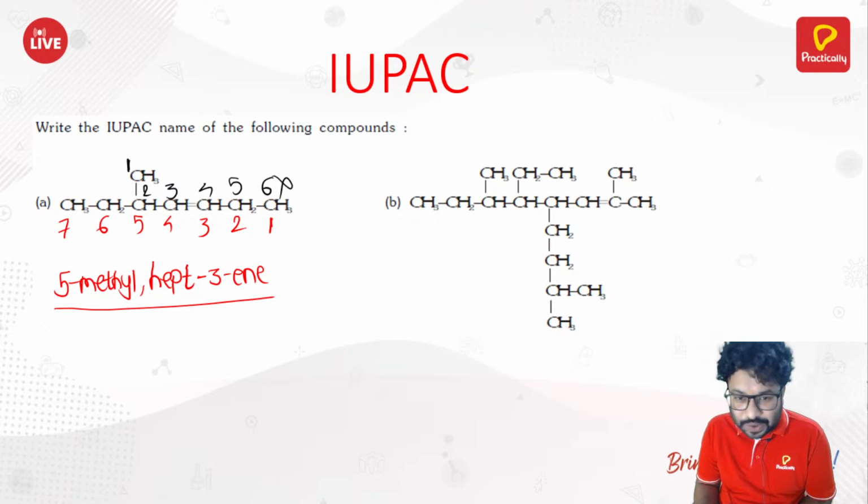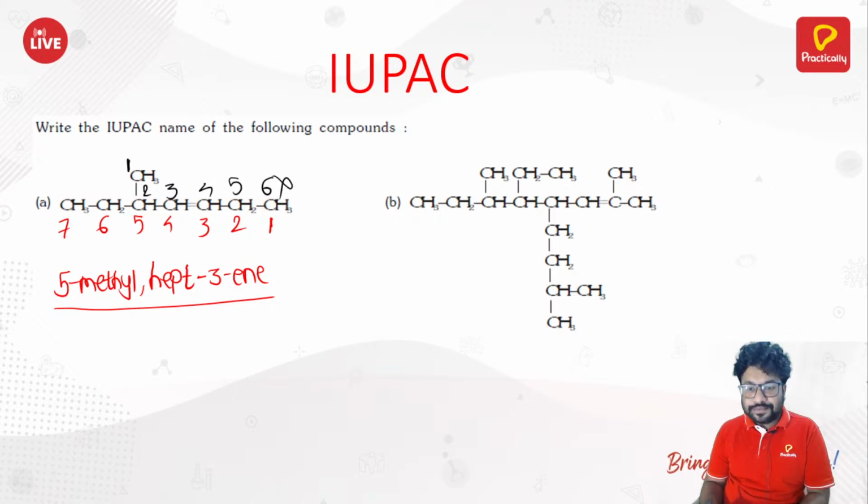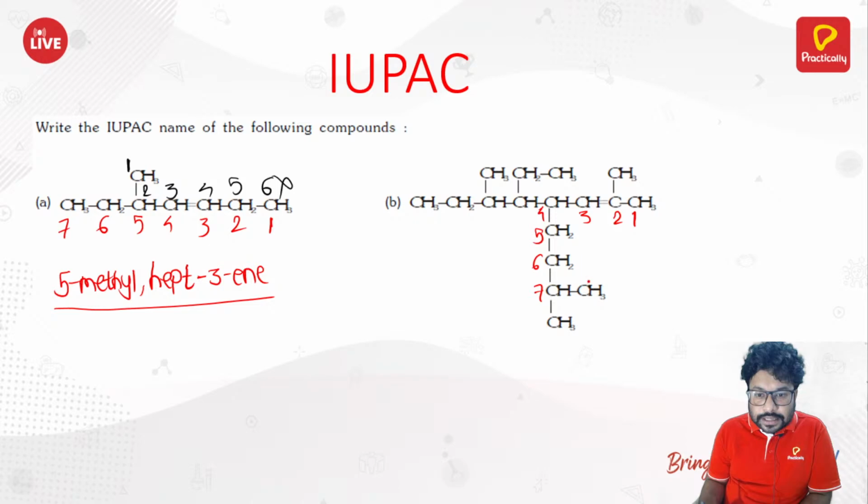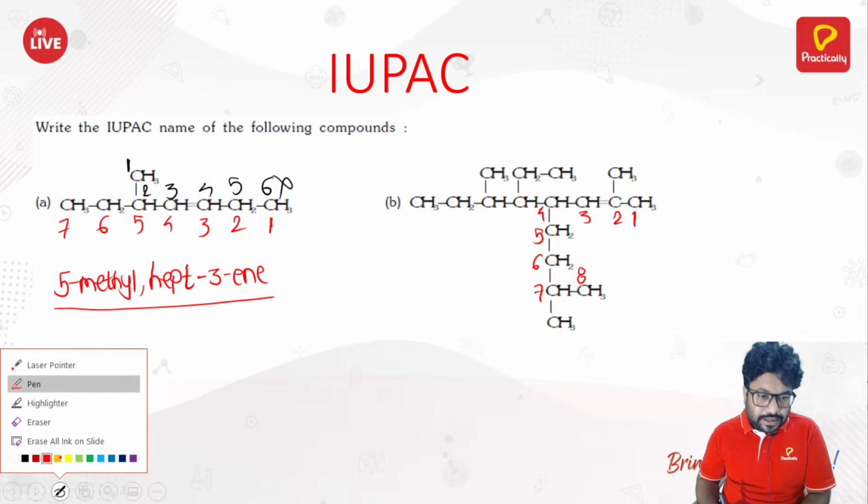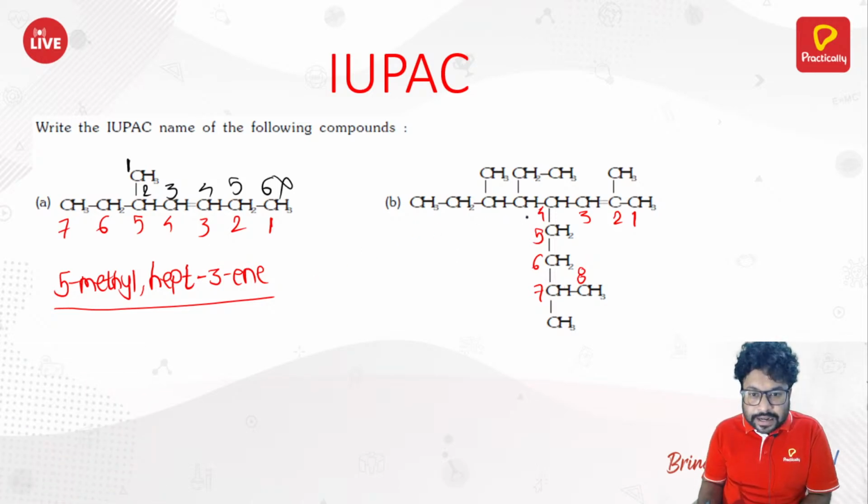Okay. Now the next compound. In the next compound, the double bond is present at the second position. 1, 2, 3, 4, 5, 6, 7, 8. So if you go by this, you are getting 8 carbon atoms. If you go by straight, then also you are getting 5, 6, 7, 8 carbon atoms. So that is one of the ways.